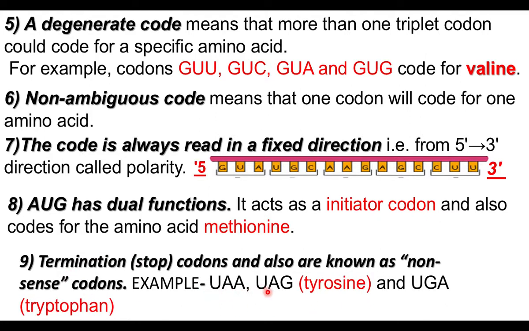UAA, UAG code for tyrosine and UGA codes for tryptophan. UAA, UAG, UGA code for two amino acids, and they also act as stop codons, termination codons. So these three, UAA, UAG, UGA, code for amino acids as well as act as stop codons or termination codons. So these three are called nonsense codons.